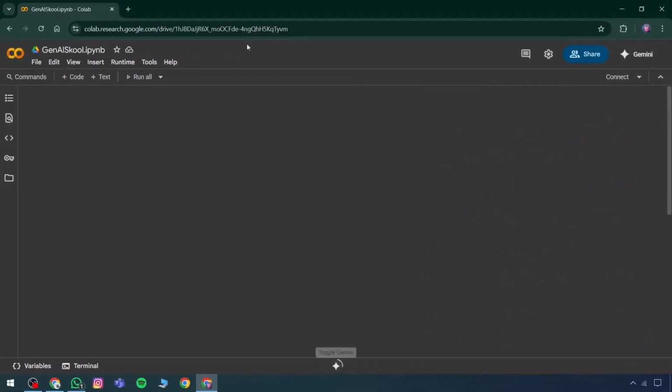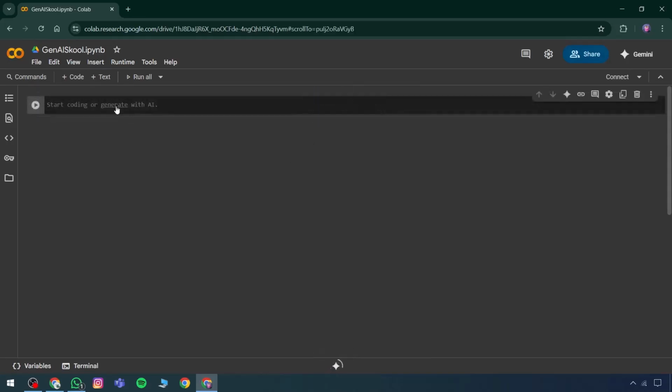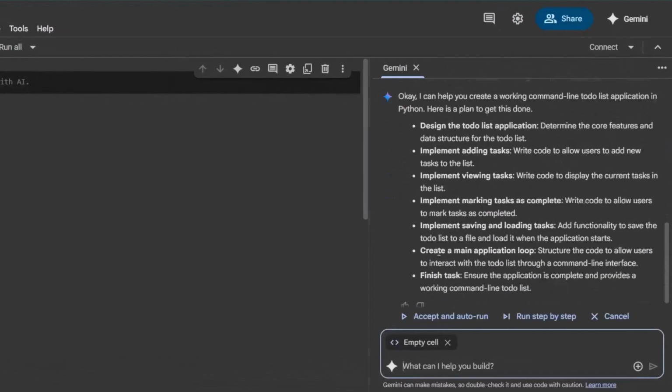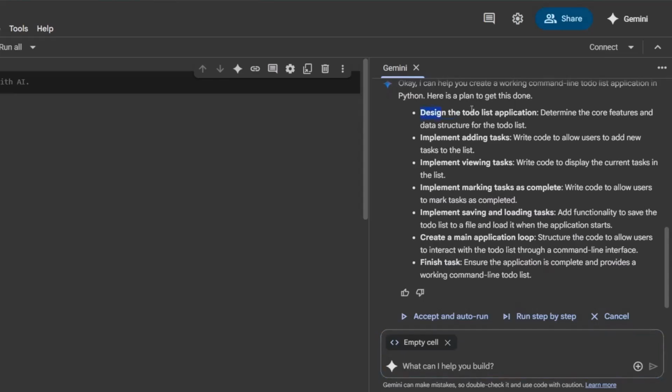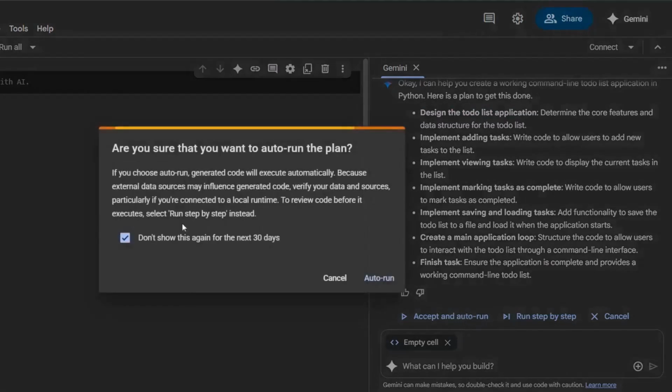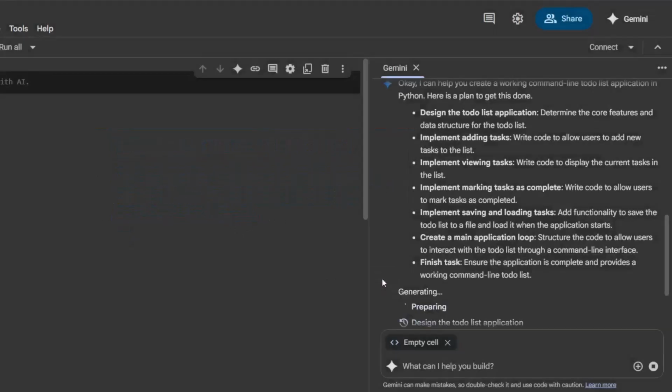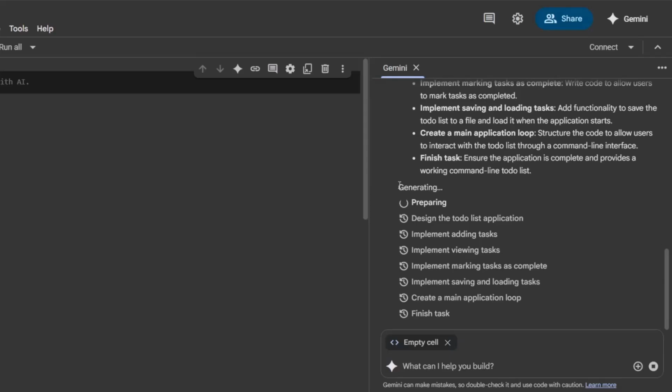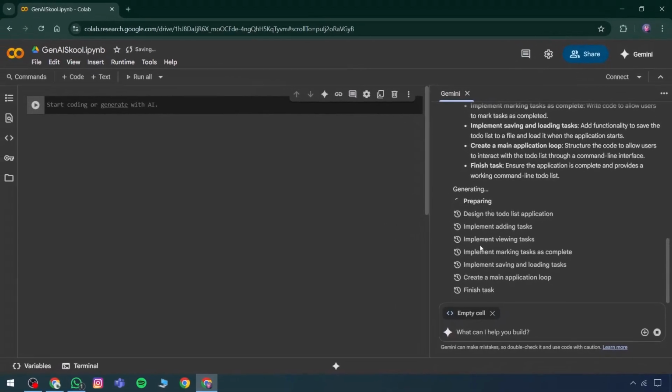If the code is initiated directly, the coding section displays all components. It outlines features such as designing a to-do list, implementing task addition, viewing tasks, and similar functions. The next step is to choose Accept and Auto Run. A confirmation appears asking whether to proceed with auto running. Once confirmed, all processes begin to run automatically. Preparations are now underway. All related steps are included.